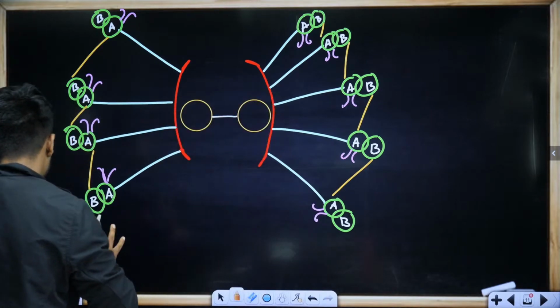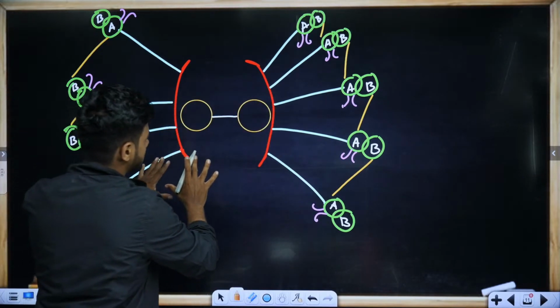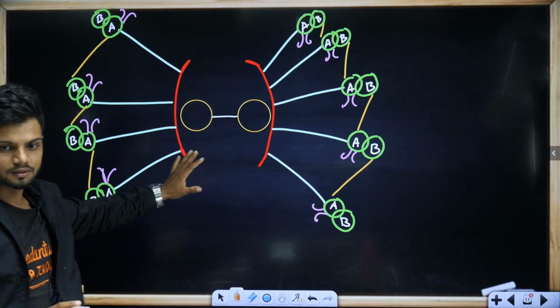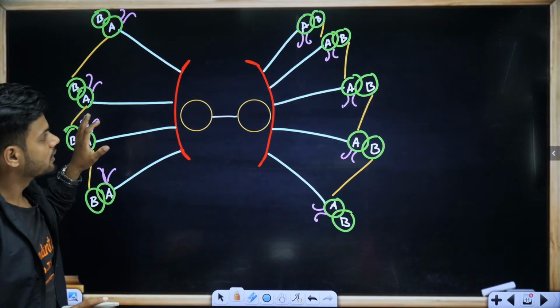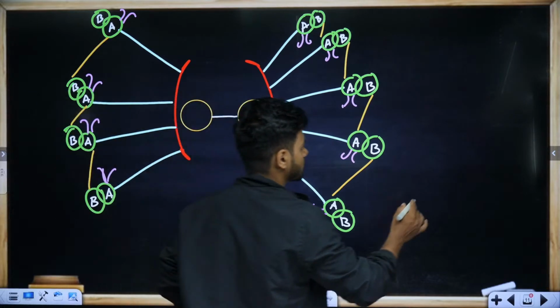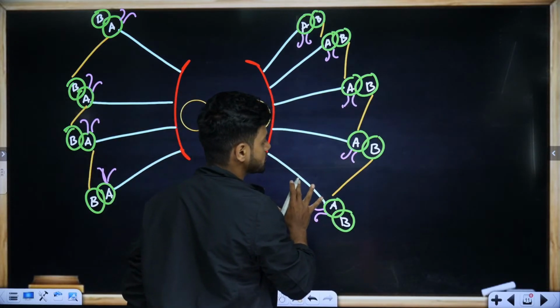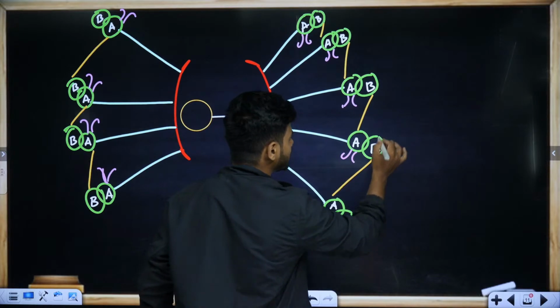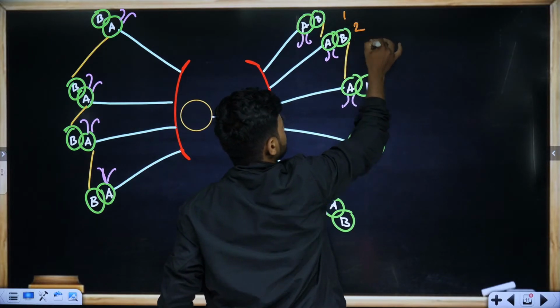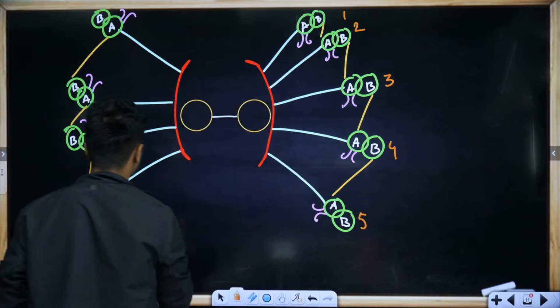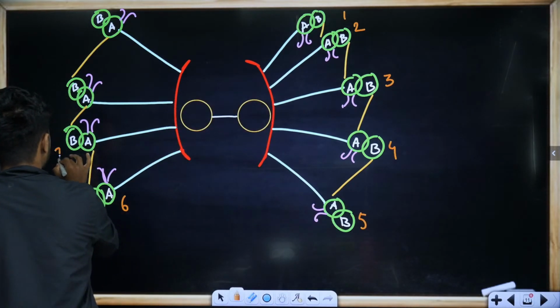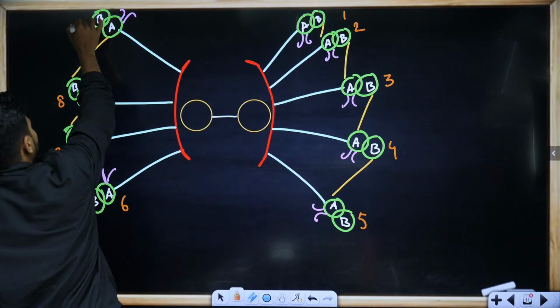Now, students, here we have the entire structure of your cilia and flagella, which is made up of microtubules. Can you see how many are there? 1, 2, 3, 4, 5, 6, 7, 8, 9.